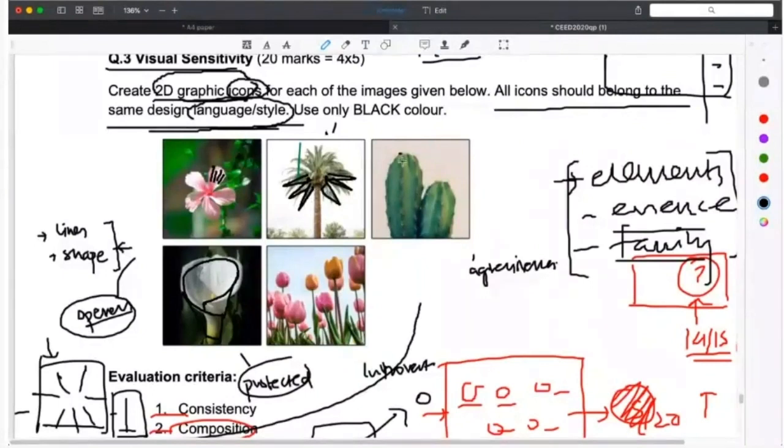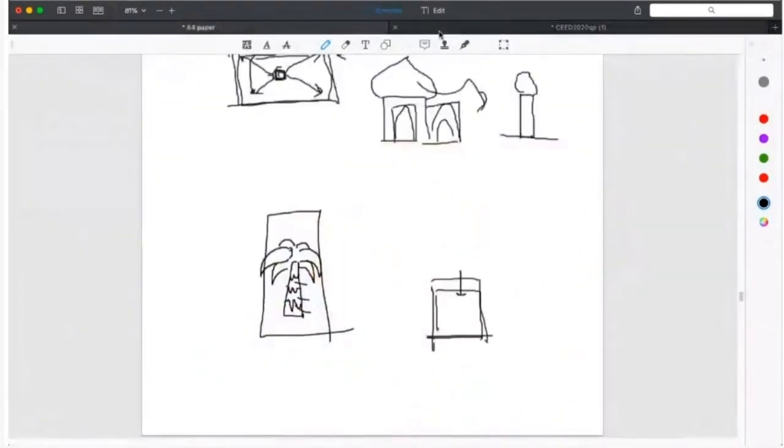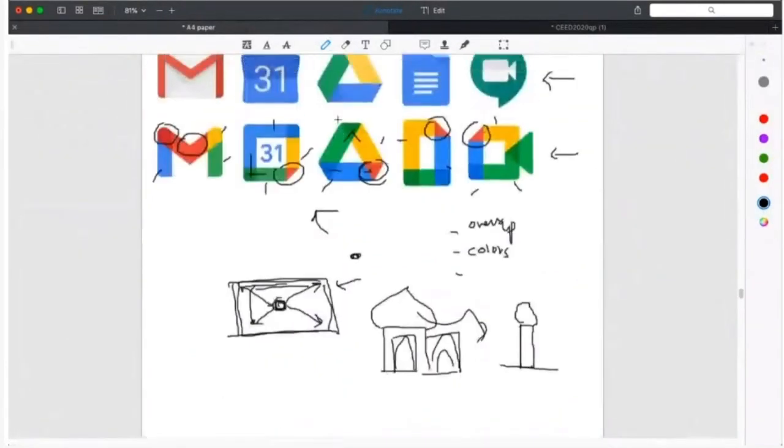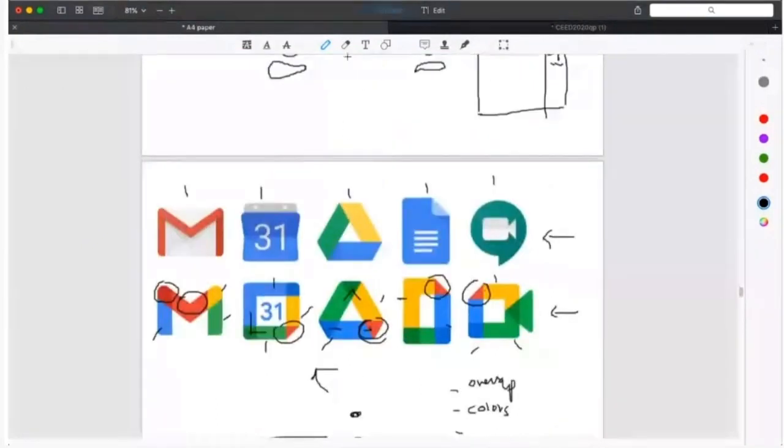Okay, so once you have identified these things, let's go back. Sir, can you go back to the Google icons? Now you can imagine your elements like you see here. Sir was explaining overlap, the colors, everything.